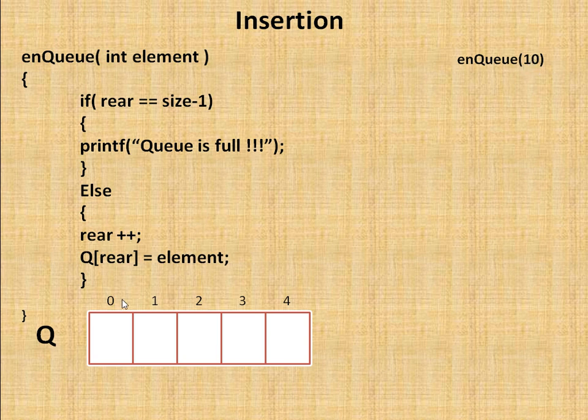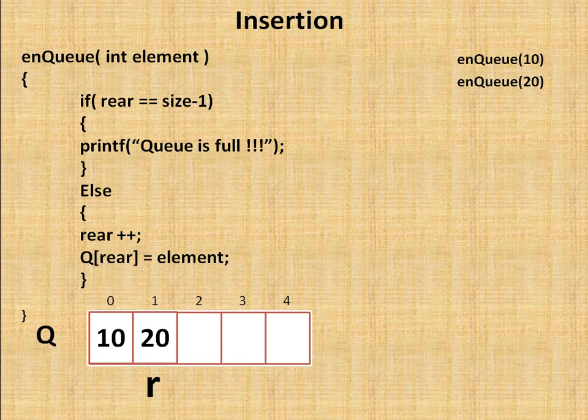So the element 10 will be inserted at position 0 because our rear is incremented. Rear is initially -1, now it becomes 0, and at that 0 position this 10 will be inserted. Okay, understand? Now we go ahead. I am inserting a second element, so again I am firing the same function and passing value 20. This time again it will increment rear, so now rear will reach the first position. See, it will be moving and 20 will be inserted at that location.